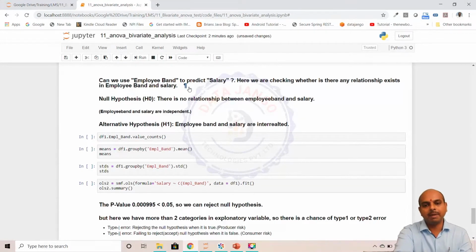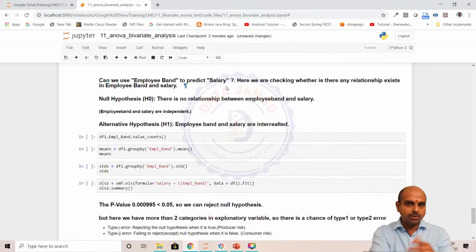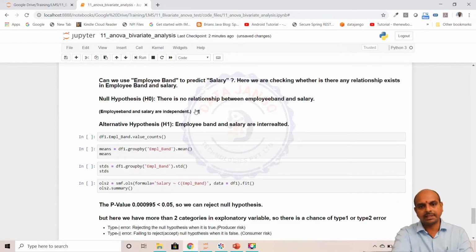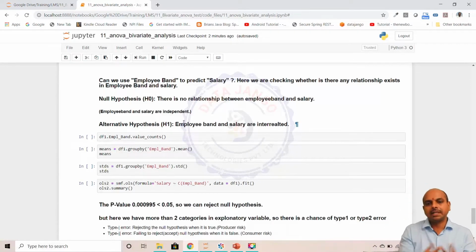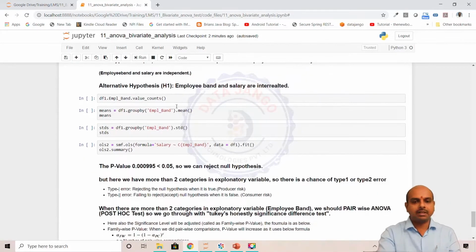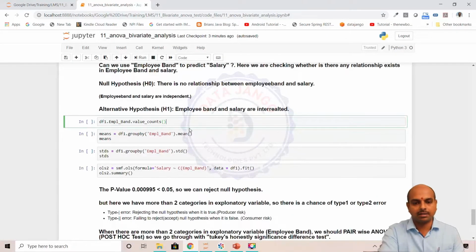So can we use employee band to predict salary? That's the question we are trying to answer. Hypothesis testing can decide that. The null hypothesis is that the employee band and the salary are independent. There is no relationship between them. That means employee band cannot predict the salary. The alternate hypothesis says it can. So let us see whether the null hypothesis is true or not. When the p-value is less than 0.05, you reject the null hypothesis. When the p-value is greater than 0.05, you accept the null hypothesis.